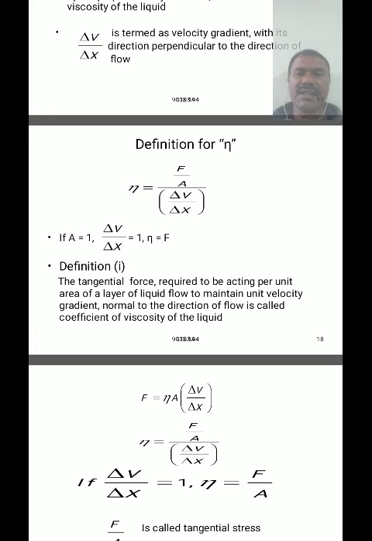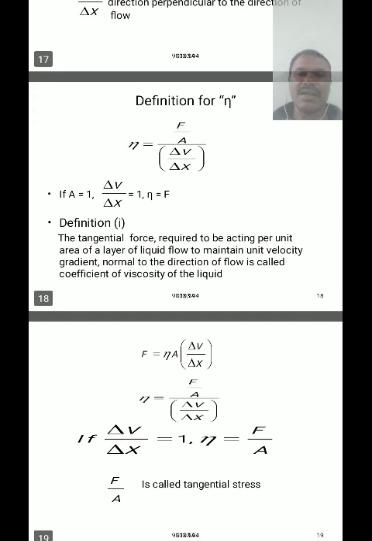That is, the tangential force required to act on unit area of a layer of liquid flow to maintain unit velocity gradient normal to the direction of flow is called the coefficient of viscosity.